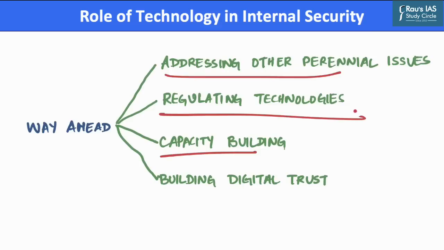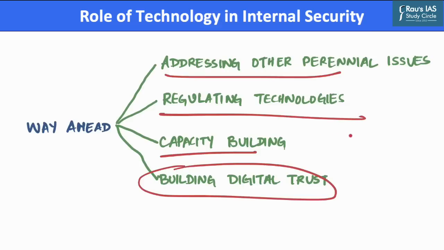Further, there is a need to build digital trust, as there is a need to imbibe digital ethics, which is a broader framework that includes technology and the use of transparent data to create a digital trust in law enforcement and society in a broader context.